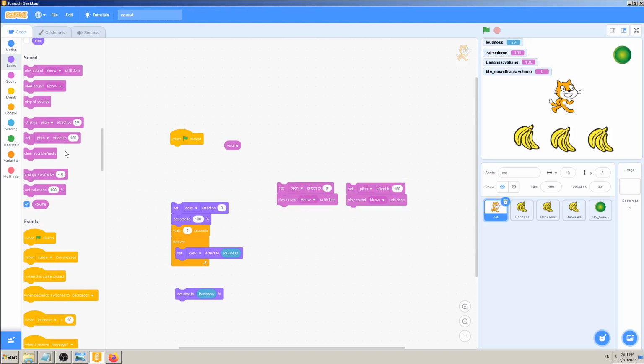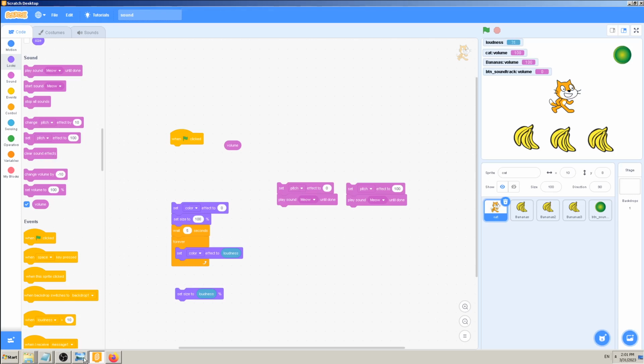Those blocks change your sound into some other sound, but if you want to go back to the original sound, the first one you started with, then you have to clear sound effects.